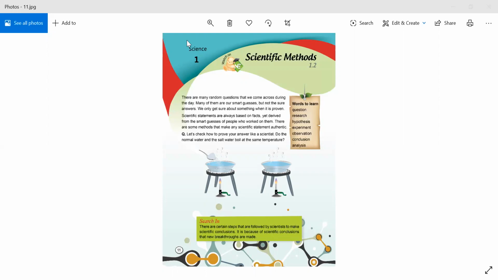Do the normal water and the salt water boil at the same temperature? Beta, there are two containers shown on page number 11. For example, will the temperature be the same if one is boiling and we pour some salt in it, and the other is also boiling but has no salt in it? Can anyone answer: do the normal water and the salt water boil at the same temperature? Will they boil at the same temperature or not?